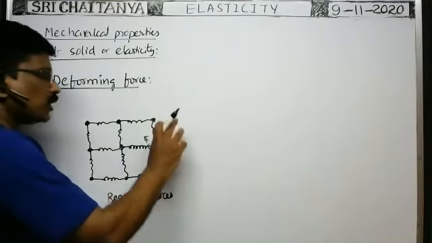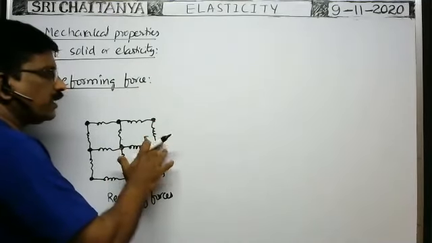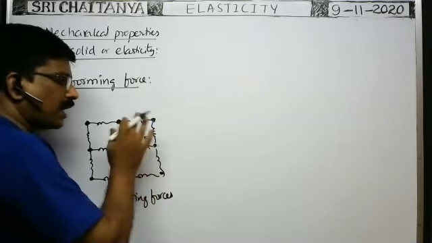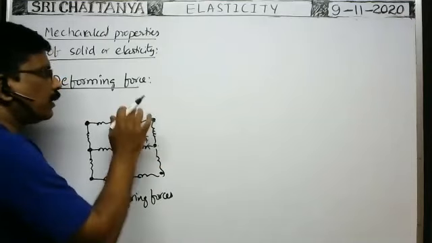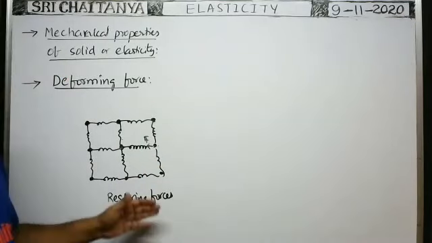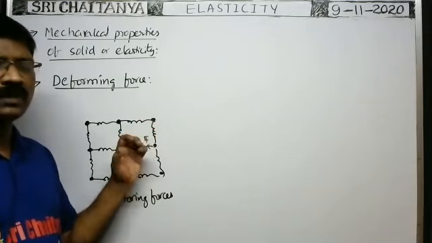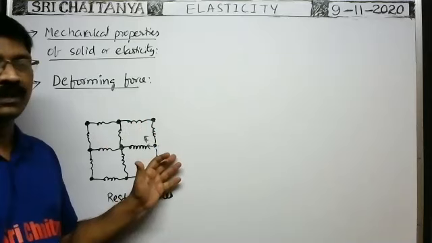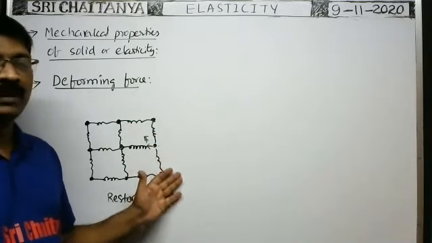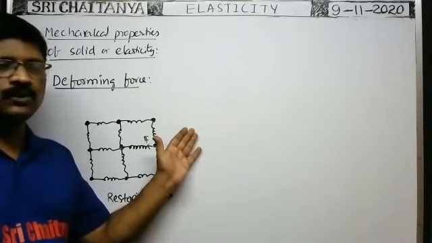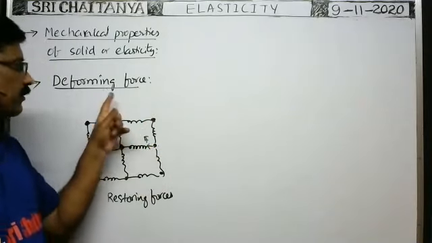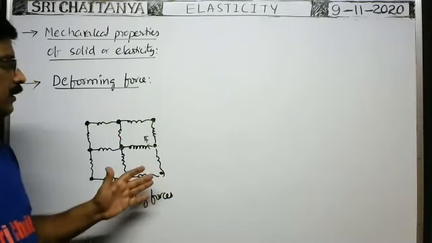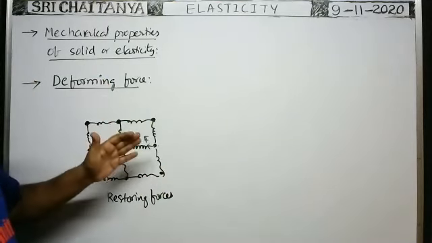Here, the external force which is applied on a body to change its shape or size is called the deforming force. Because of application of the external forces, if the shape or size of the body undergoes changes, then the body is said to be deformed. And such forces applied on the body to change its shape or size are called the deforming force. So the applied force is called the deforming force. Okay, so what does the elasticity property mean?